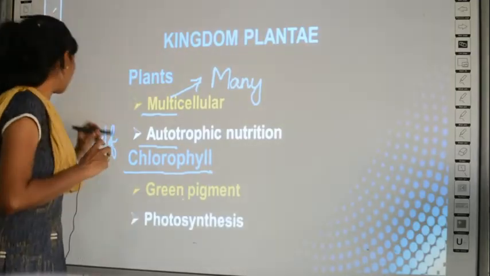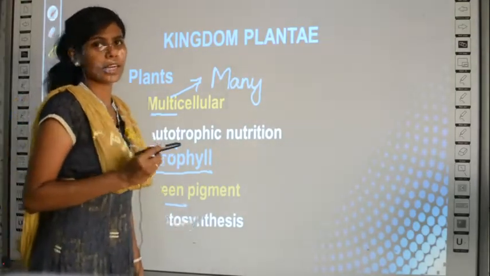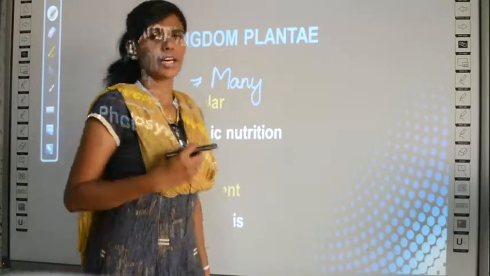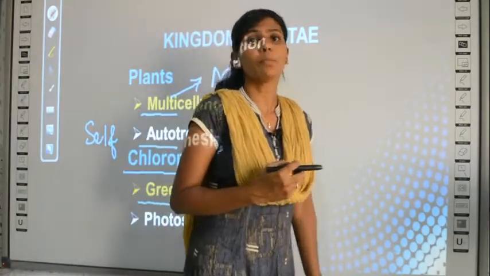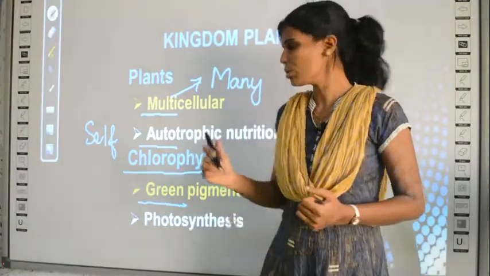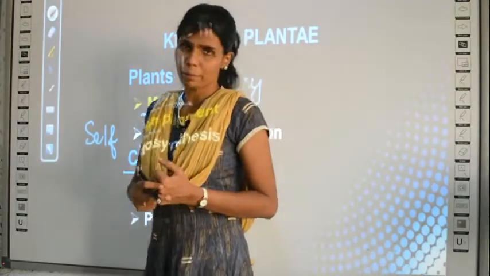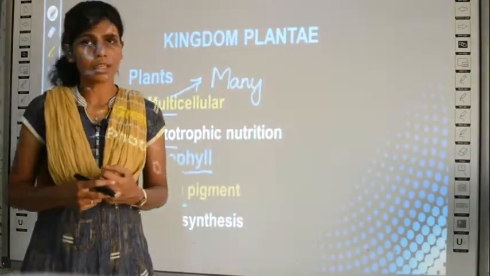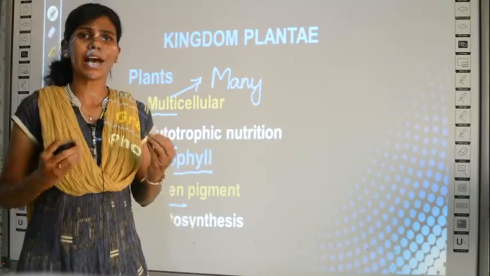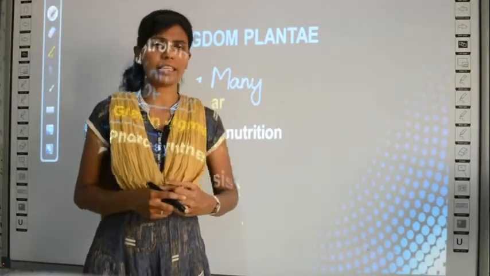This green color gives the green color to the plants. Plants are mostly green in color, right? Why is it green? Because of the presence of a pigment called chlorophyll. That pigment is green in color, so the plants are also green in color.